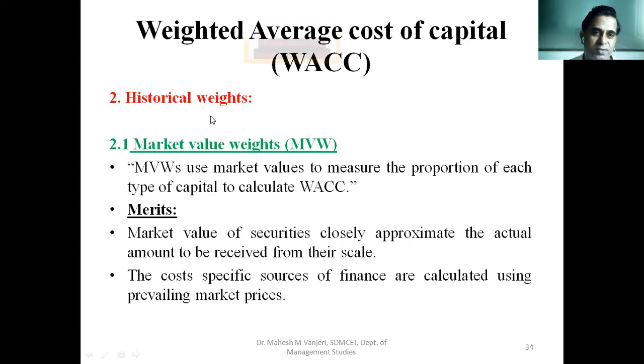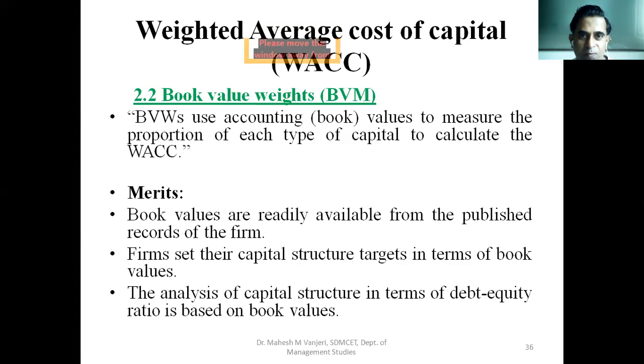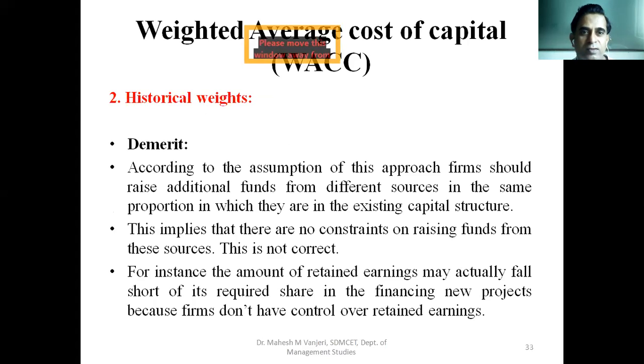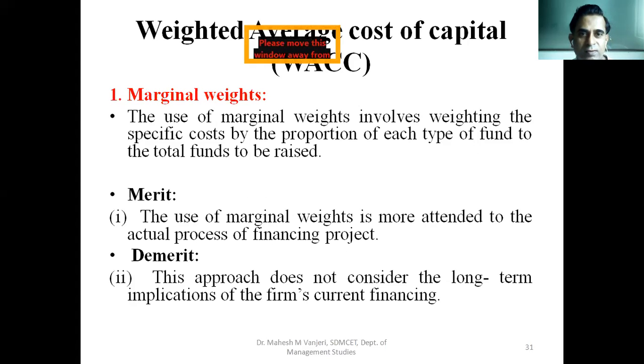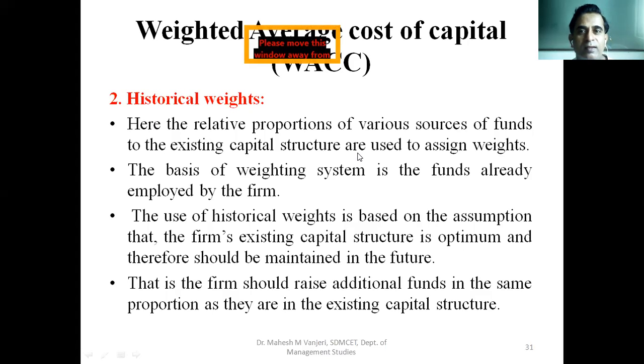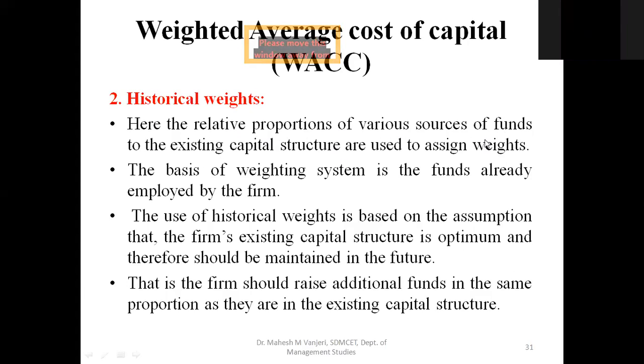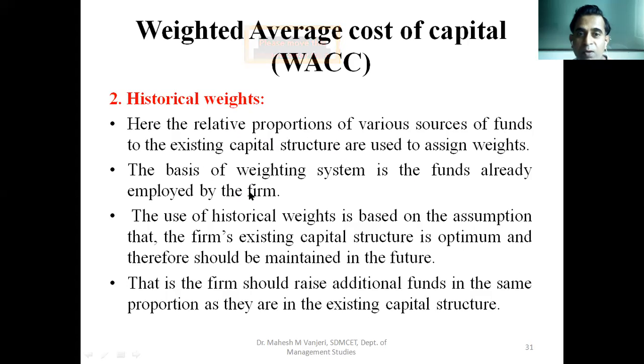So there are two types of historical weights. The one is market value weights and the other is book value weights. Historical weights are the proportion of various sources of funds in the existing capital structure that are used to assign weights. The basis of the weighing system is the funds already employed by the firm.